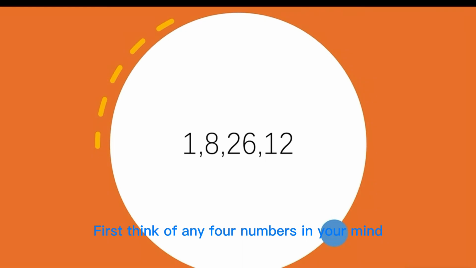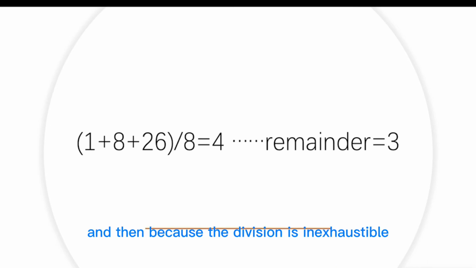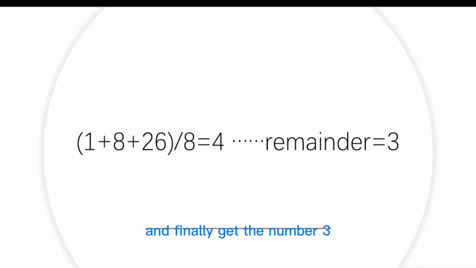First, think of any four numbers in your mind, such as 1, 8, 26, 12. Then add the first three numbers, then divide by 8. And then, because the division is inexhaustible, we take the remainder, and finally get the number 3.